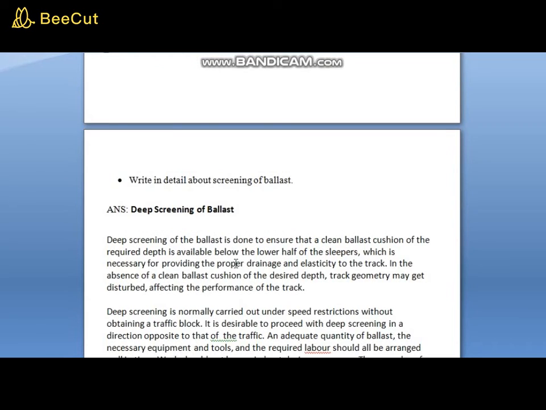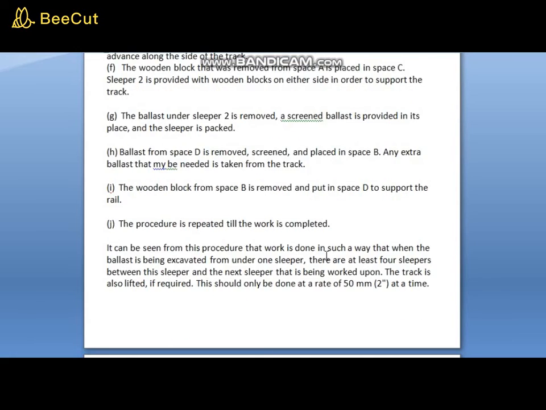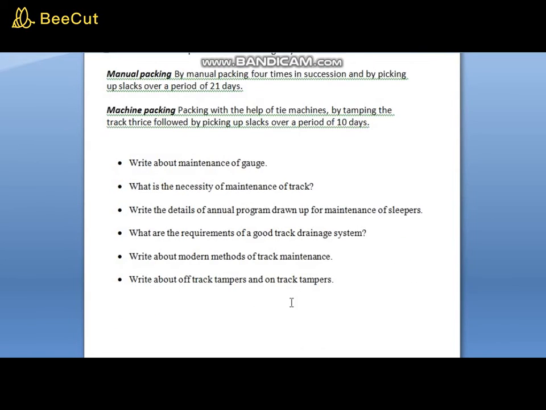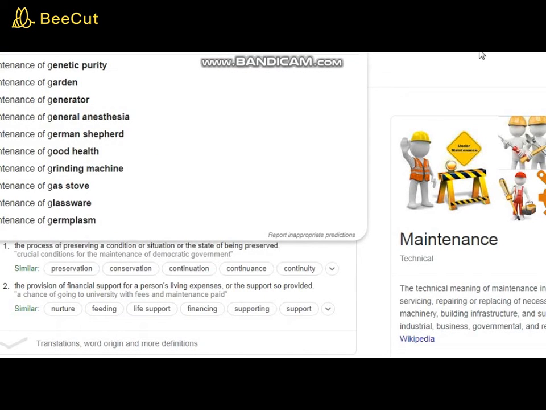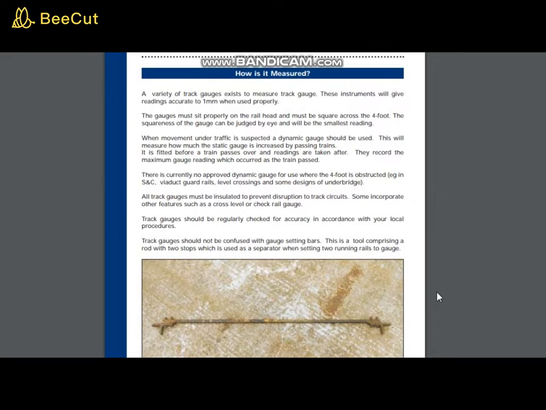So this was all about screening of ballast. Now I'll write about maintenance of gauge. The answer for maintenance of track is different, maintenance of track gauge is different. This maintenance of track gauge comes under maintenance of track only, but when it is asked separately to talk about maintenance of gauge, it is a different thing.